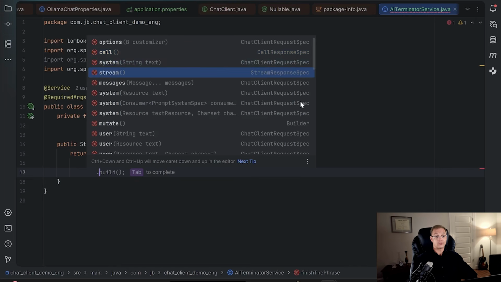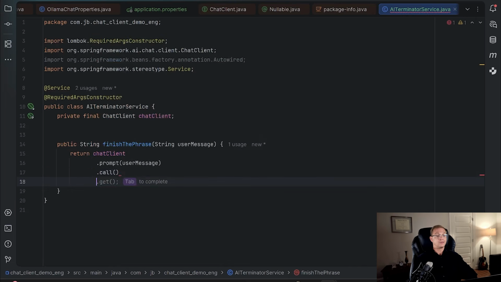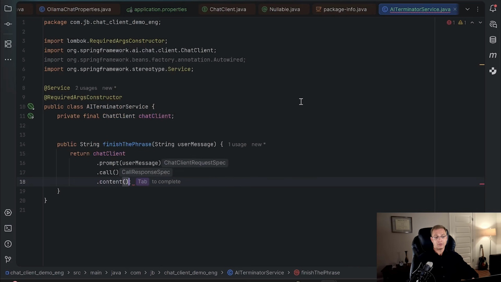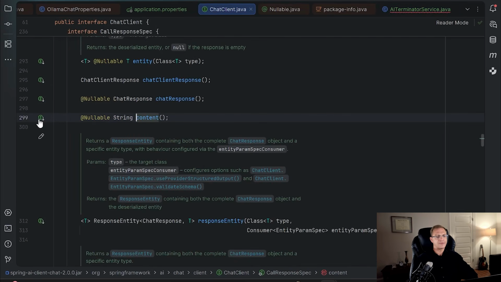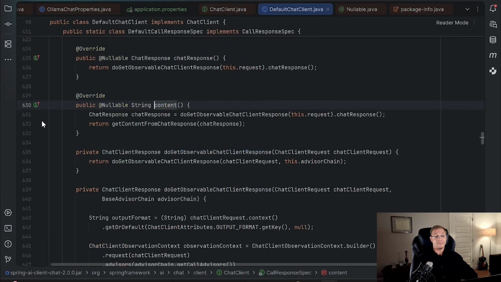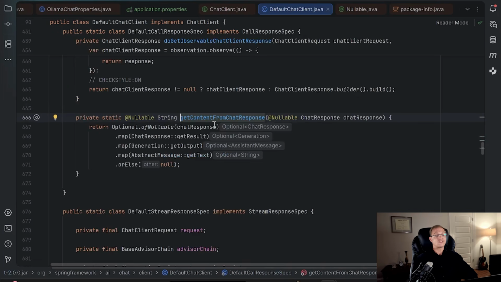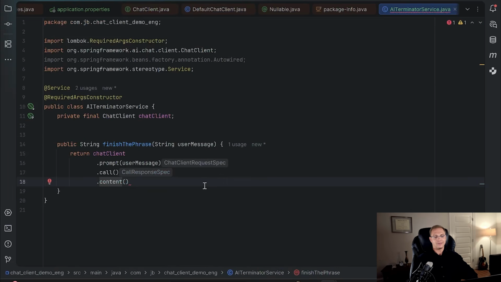So I will not use stream, I will use call, and then you can get the content, or you can take some metadata from there. If you want to see the implementation, it takes the chat response and then extracts from the chat response the result, get output, and then get text or else null. So to save all this chain, I can just call the content method, and actually I'm done. Let's run this.